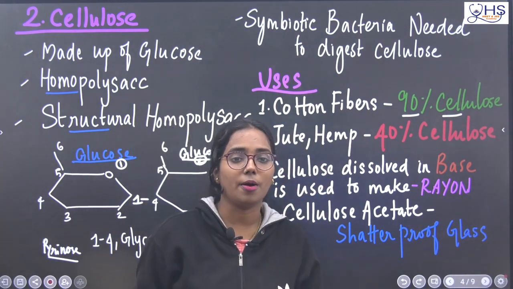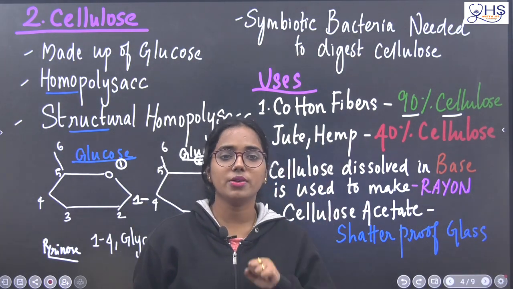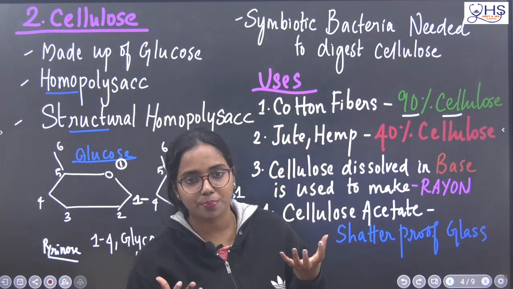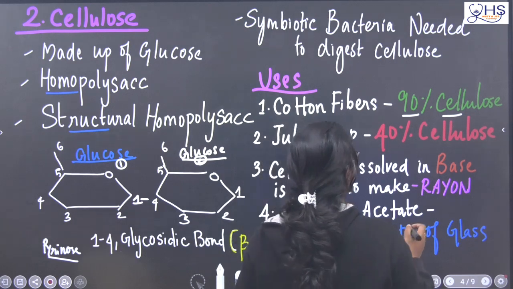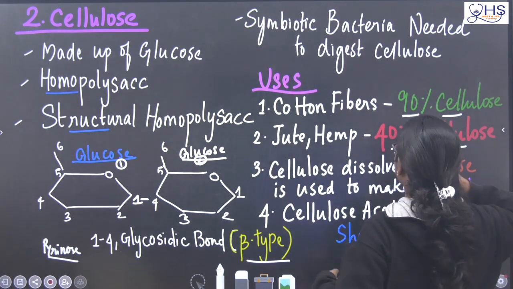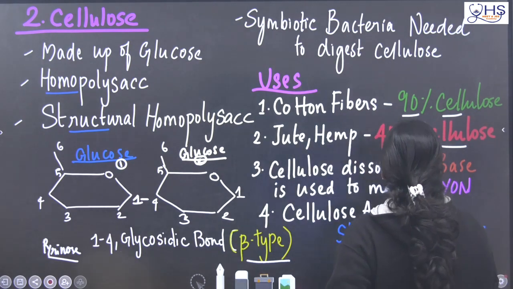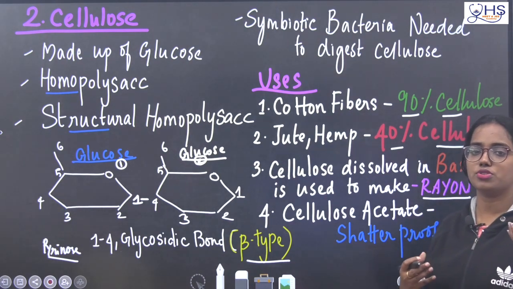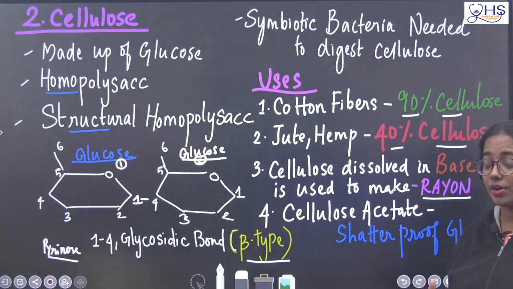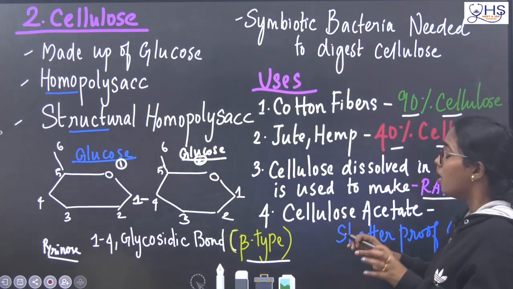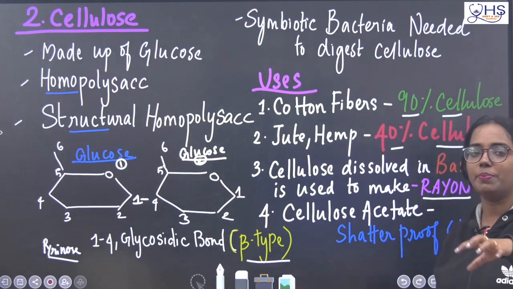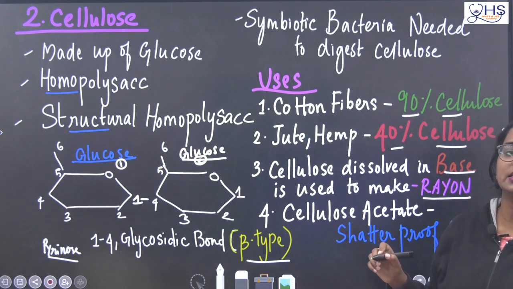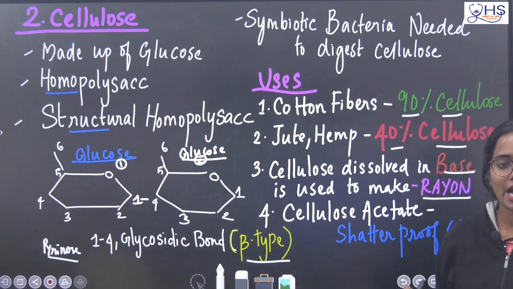There is another material, another fabric which is called jute or hemp. So the jute or hemp differs from the pure cotton in that it is made up of 40% cellulose. Okay, this is rayon, right, synthetic cloths, we say synthetic material, synthetic fiber. That synthetic fiber is nothing but the cellulose dissolved in the base. When the cellulose is dissolved in the base, they get an artificial synthetic fiber called rayon.